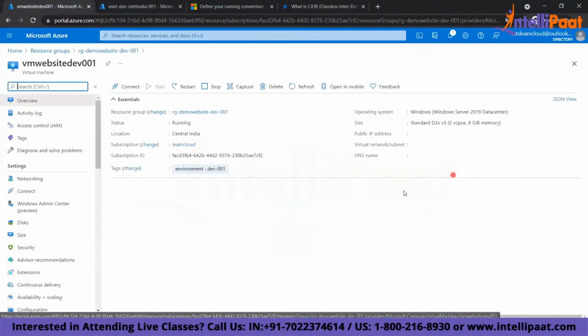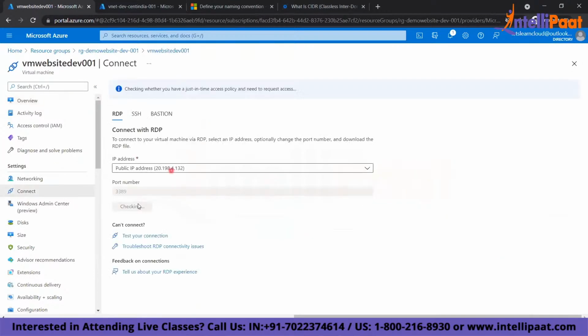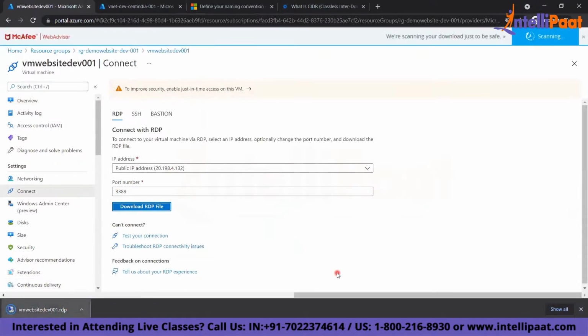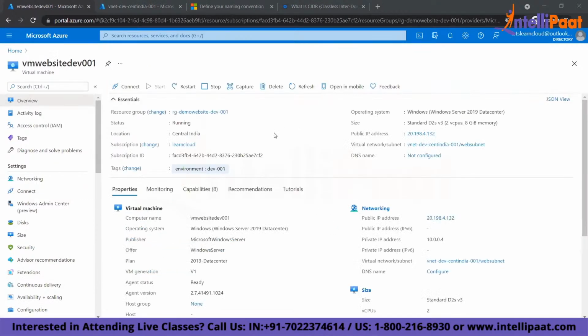I'll copy this, come to the VM. I can copy this public IP or I can connect using remote desktop. This is my public IP. This is a port. I will download this file. I will connect. So I'm connecting to the virtual machine. So what I was trying to say is that this is my IP address. I'll pick up this IP address and I will log into the VM.